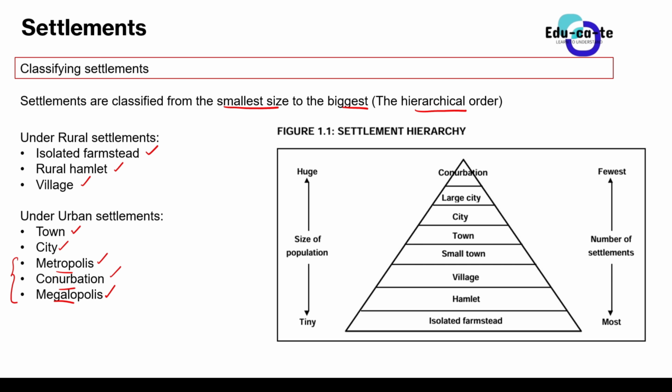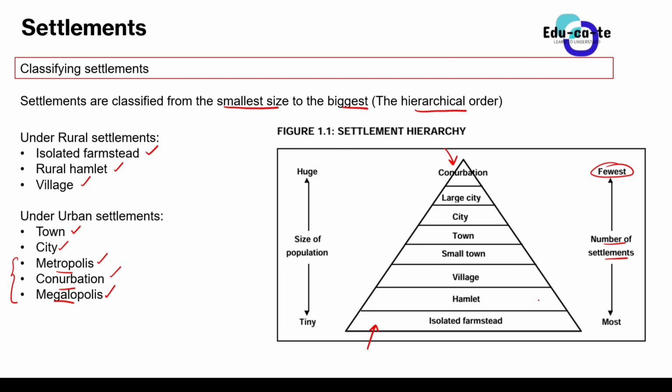Now here, when we arrange settlements, we start with the rural settlement, the isolated farmstead. The isolated farmstead is found at the bottom of the hierarchical order, and then the conurbation is found at the topmost of the hierarchical order. As we arrange them like that, we're arranging them from the smallest to the biggest size. Now the trend of this triangle needs to be understood: the more you go up with the settlements, we have got fewest settlements. So the number of settlements decreases.